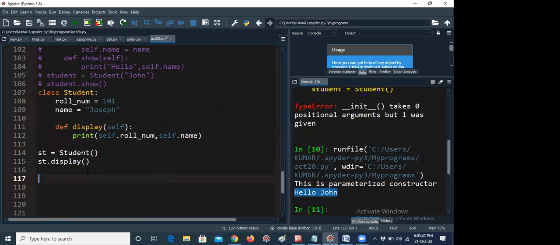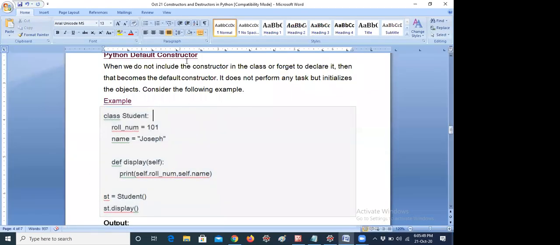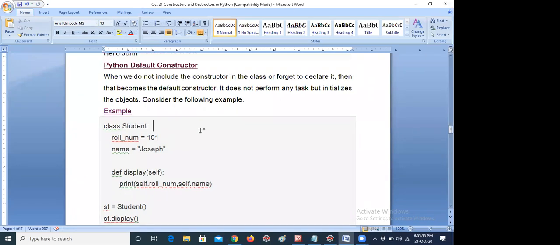Now I will tell you what the default constructor is, because in many texts and many websites they mention some wrong statements. Basically, constructors are of two types. One is the default constructor, another one is the parameterized constructor. Default is nothing but a non-parameterized constructor. That means without parameters, that is called a default constructor, they will tell like that, but I am telling in a different way, because this is the correct method.